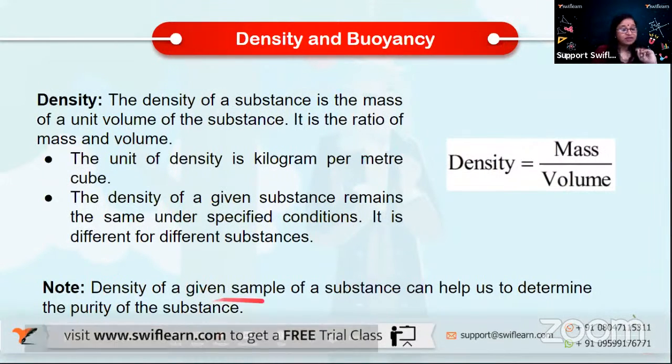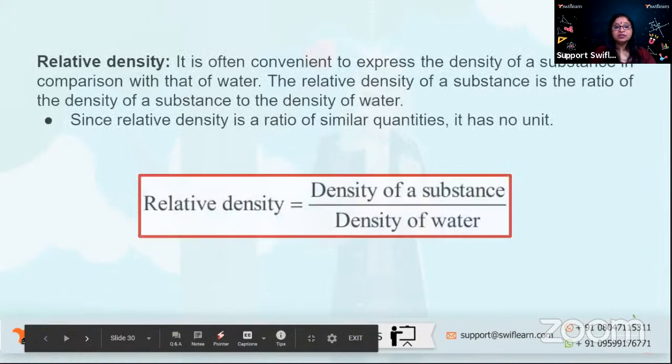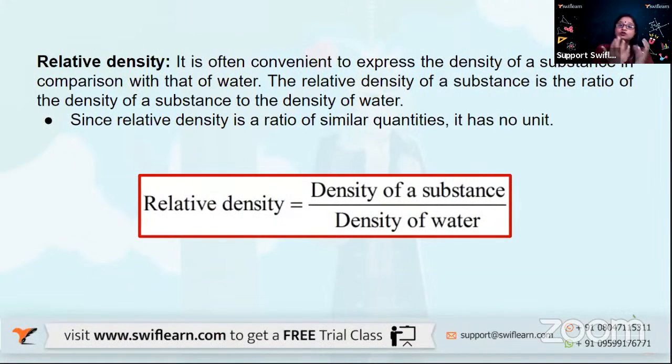So the density of a given sample of a substance can easily help us to determine the purity of the substance. How? Let us see. We'll now talk of relative density. When I'm talking of relative density, it is a very convenient way to relate the density of a particular substance and compare it with the density of water. So relative density is a convenient way to express density of any substance in comparison to the density of water. So relative density of any substance is the ratio of the density of that substance to the density of water.